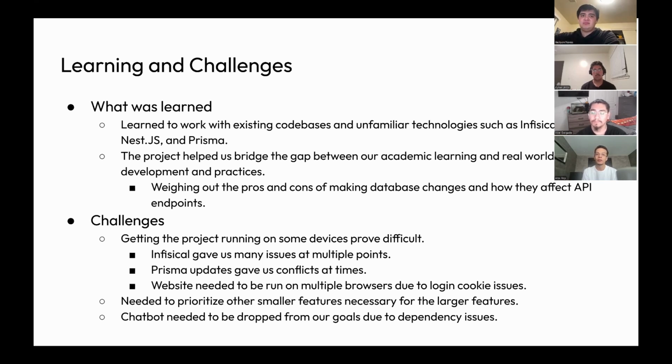While working on this project, we also learned to bridge the gap between our academic learning and real-world software development. And we also learned about weighing out the pros and cons of making database changes and how those affect our API endpoints. As far as challenges, we ran into quite a few, such as in the beginning, we had difficulty getting it all running on our devices.